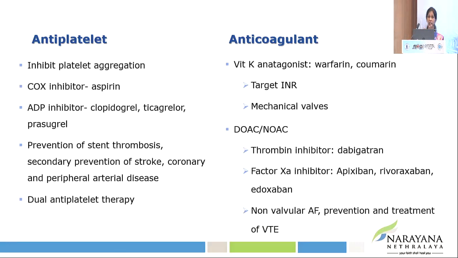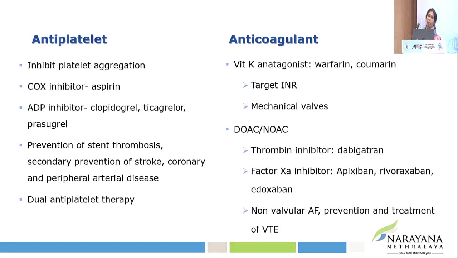With regards to anticoagulants, they inhibit clot formation, and the traditional one is warfarin or acenocoumarol, which is a vitamin K antagonist. This still has an indication in the area of mechanical valve disease and valvular-related atrial fibrillation. All patients on warfarin will have a target INR which their cardiologist would have informed them about, and we need to be aware of this therapeutic INR for that patient for that condition.